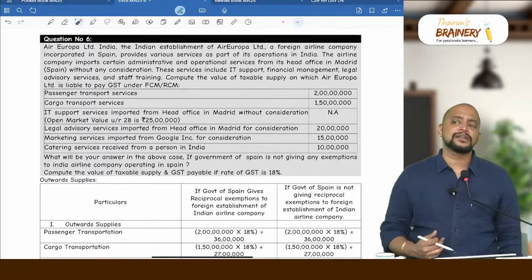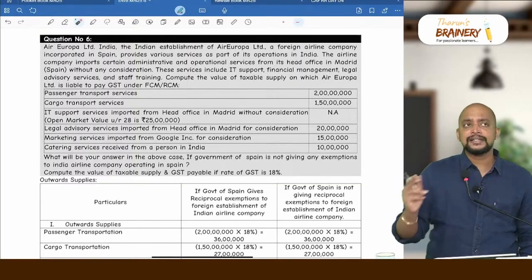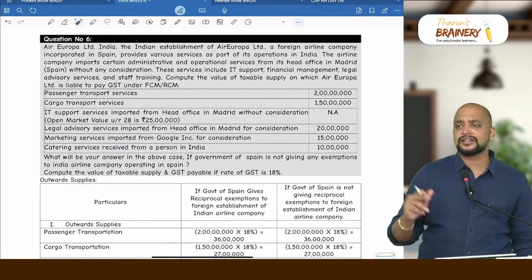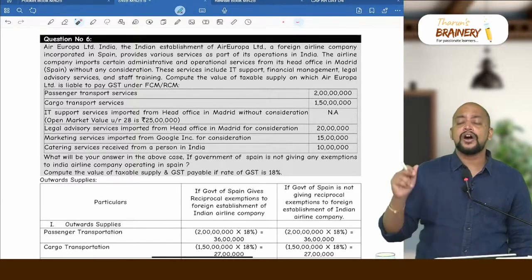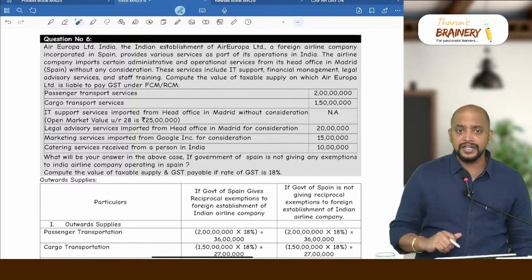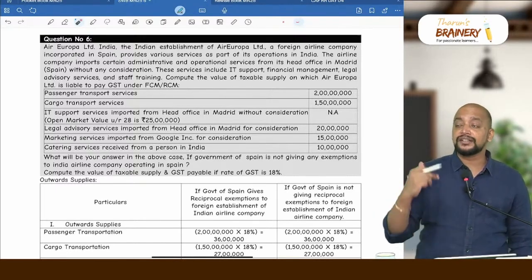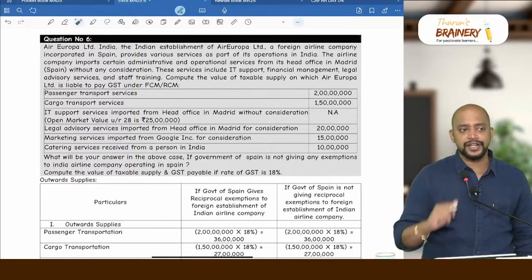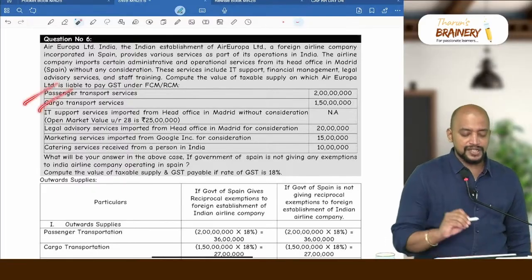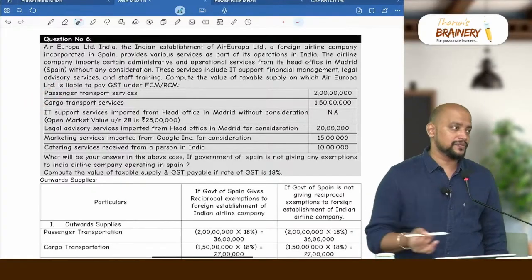For airlines, what is exempted for transportation? Starting point, ending point in northeastern states or Bagdogra in West Bengal, or viability gap funding, that is not given. And goods also, if it is outside India to India, exempted, that is not given here. So therefore these two services will be taxable, which is their outward supply.